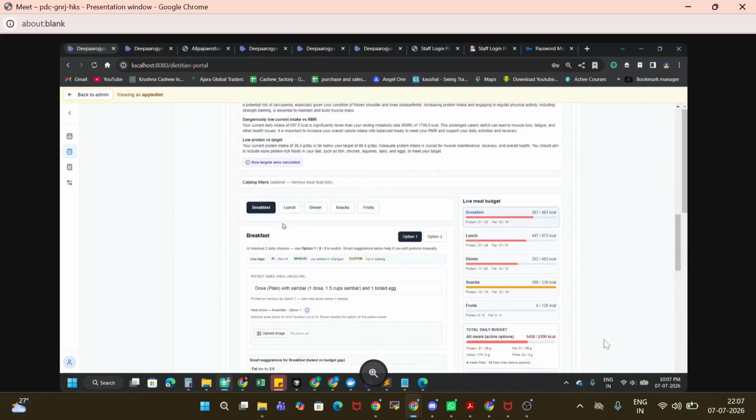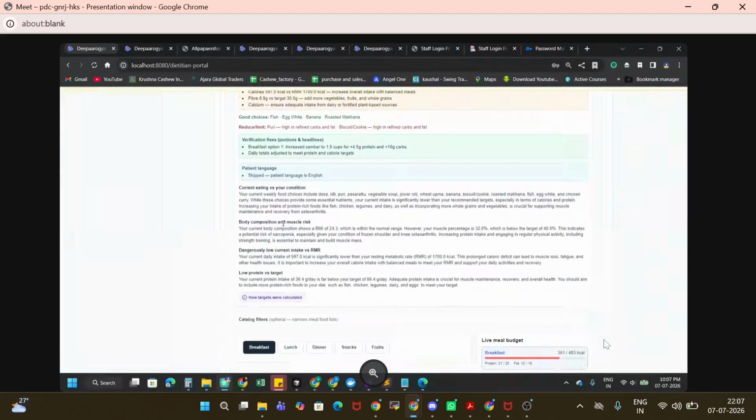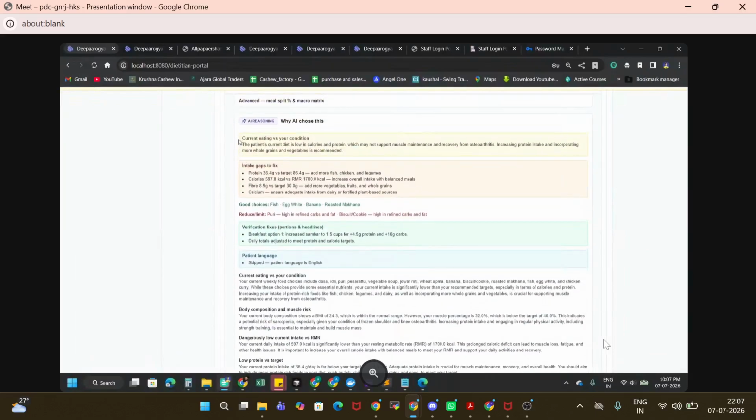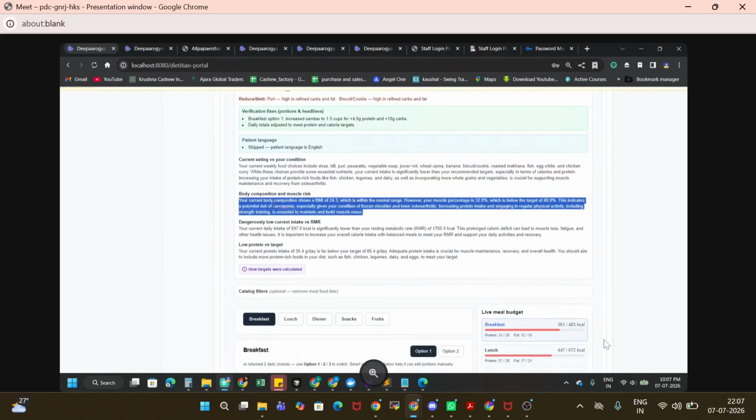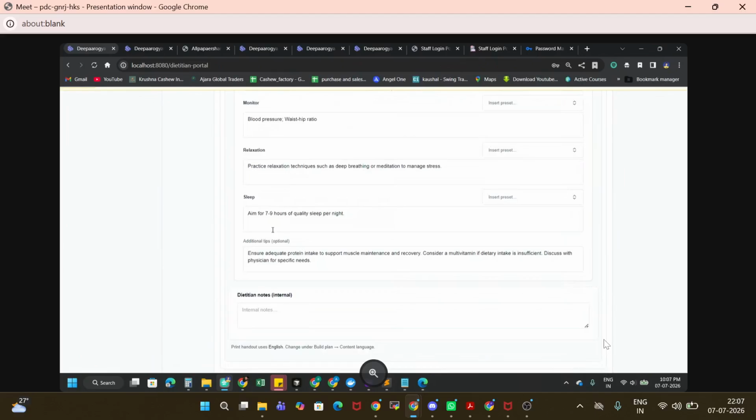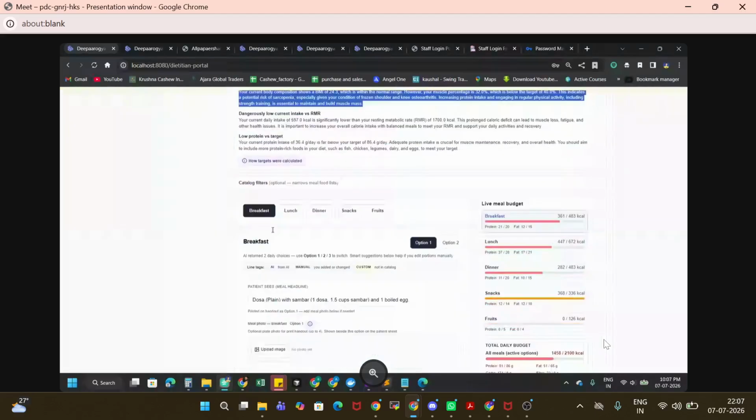Okay, so before that, we have added all this information. So what is the intake gap? Why has AI chosen this? Right, you can read it. It has explained each and everything. What is the current eating versus your condition, body composition. Each and everything is explained here, and the diet is generated.